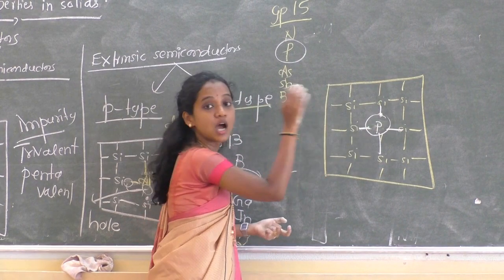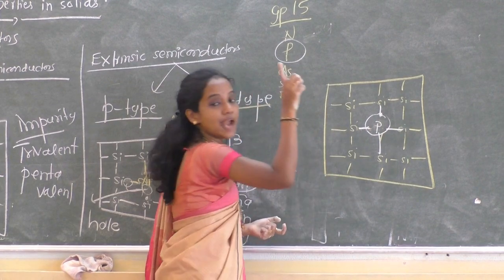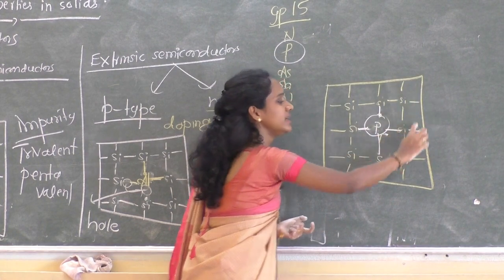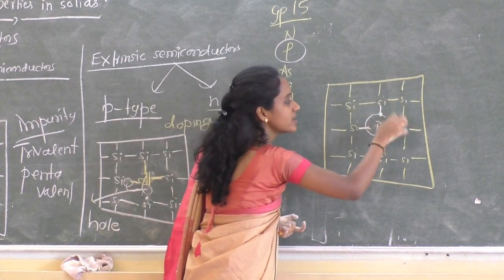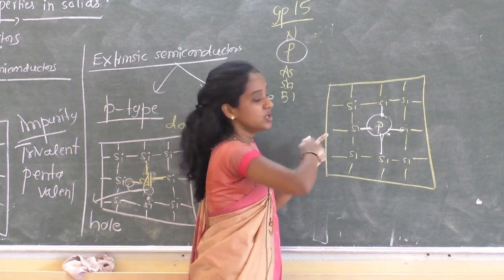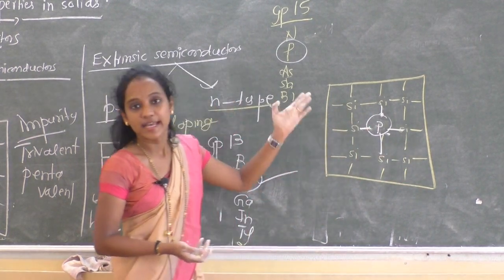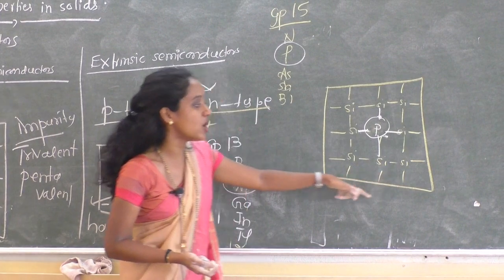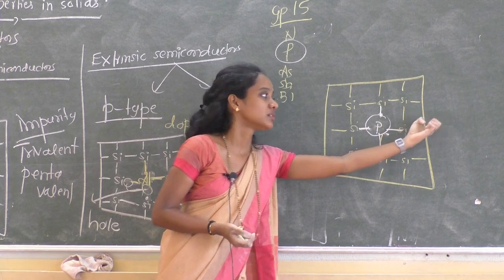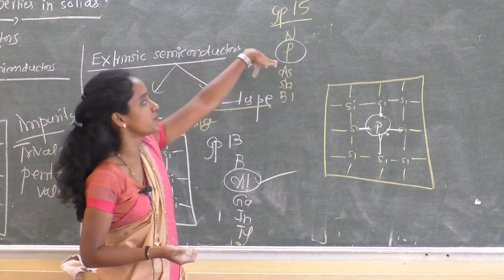Now in phosphorus, out of 5 electrons, 4 electrons are used in bond formation with the silicon atoms, and 1 electron is now remaining. It delocalizes over the entire crystal. Once the electron flows in a crystal, automatically it conducts electricity. So the electrical conductivity of the intrinsic semiconductor increased because of the addition of pentavalent impurity, or electron rich impurity.